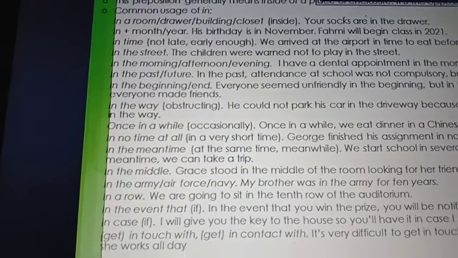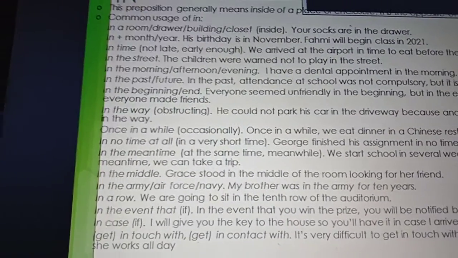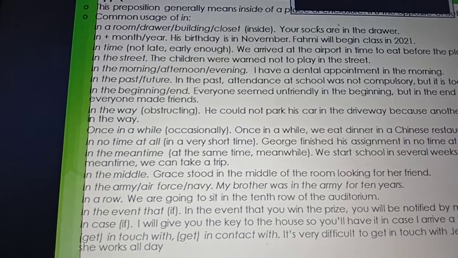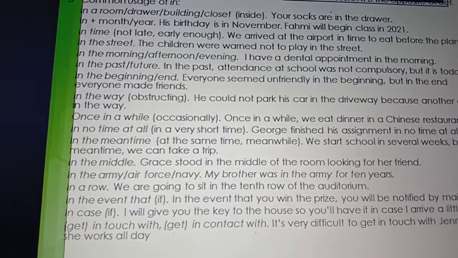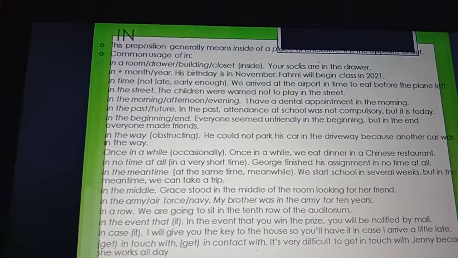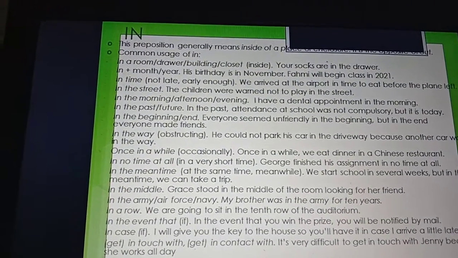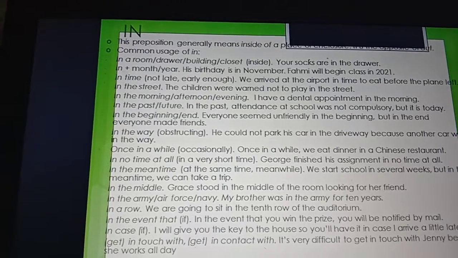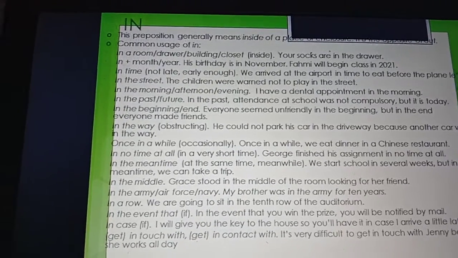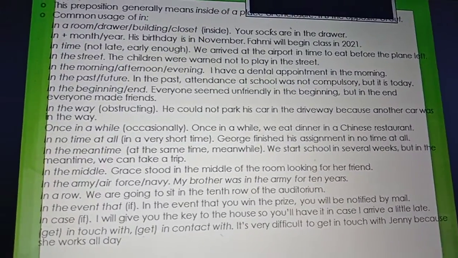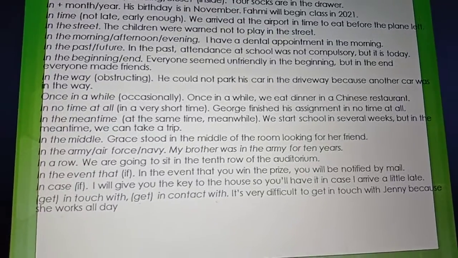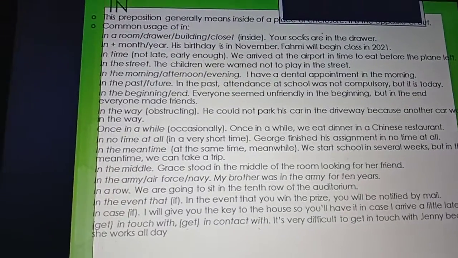"In the event that" means if. In the event that you win the prize, you will be notified by mail. "In case" means if. I will give you the key to the house so you'll have it in case I arrive a little late. Get in touch with, get in contact with: it's very difficult to get in touch with Jenny because she works all day.